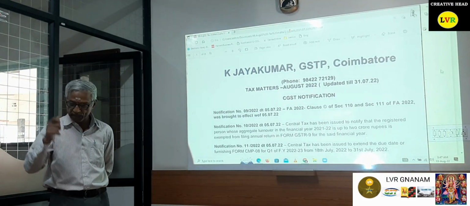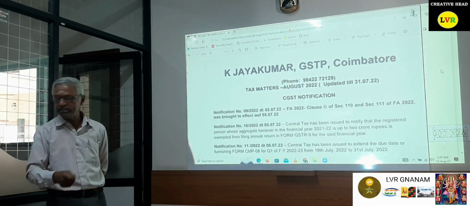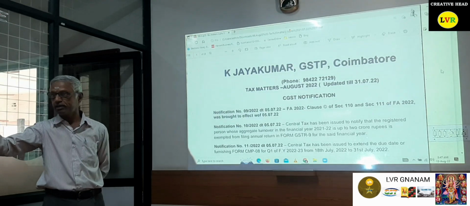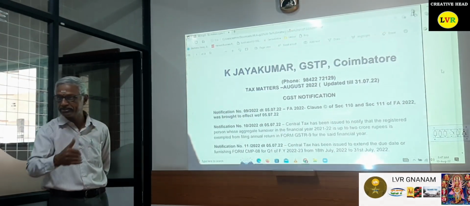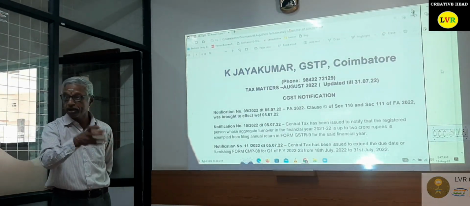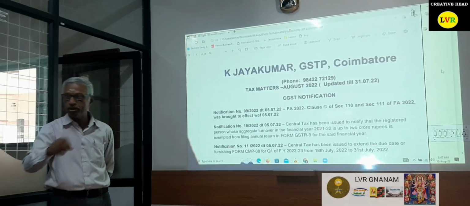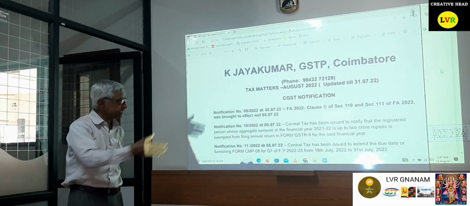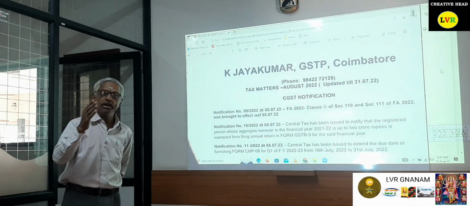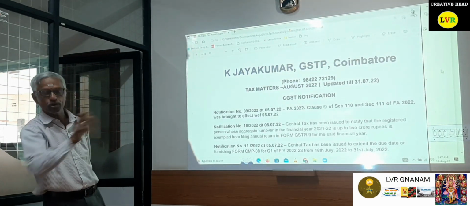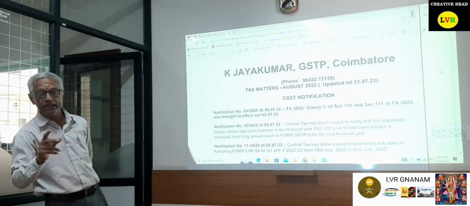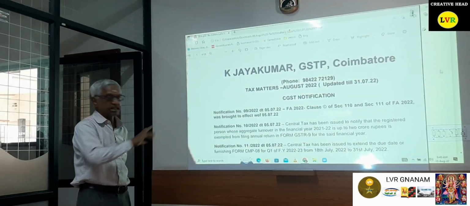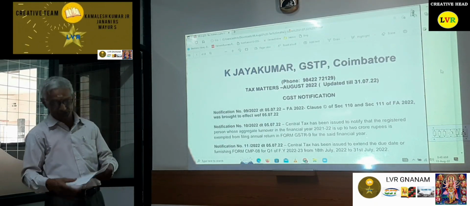But right from the beginning, my contention is, yes, I have taken the ITC, but I have not utilized the same. Please go through the ledger every month and see whether the credit balance is available. If I have utilized the amount, then only you can charge interest. That is my stand right from the beginning. Now the Act has also been amended. So if the amount has been utilized only, the interest can be charged. And because of this wrong utilization of ITC, the government has levied 24% under section 50.